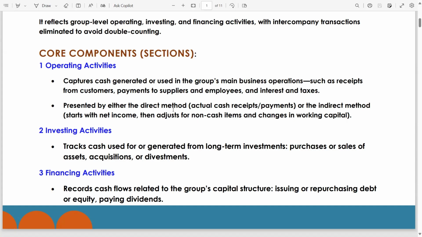Investing activities track cash used for or generated from long-term investment, purchase or sale of assets, acquisitions or divestments.